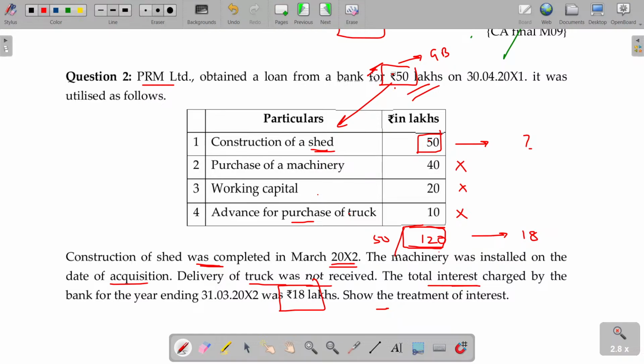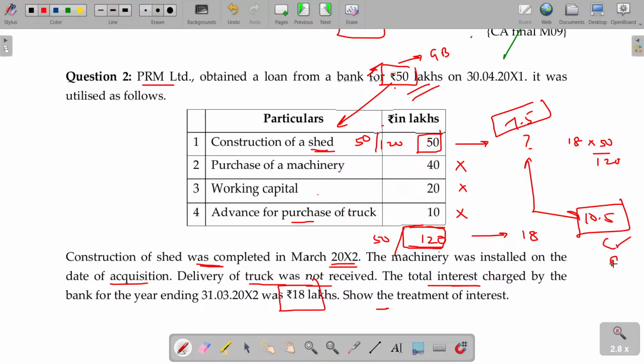Okay, out of 120 rupees investment requirement, 70 is own fund, 50 rupees borrowing. Similarly, here also 50 being borrowings, another 70 being own fund. 50 by 120. Only to that extent of that entire borrowing, 50 by 120 can be capitalized. How much is that? 7.5. 7.5 can be capitalized out of 18. Balance 10.5 cannot be capitalized. If it is not capitalized, then it can be debited to P&L account. Hope you will be now able to understand. Question number 2.